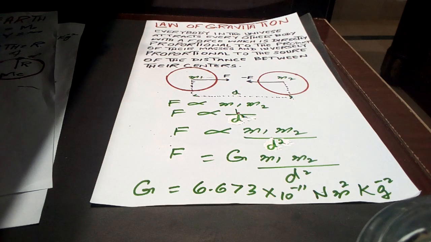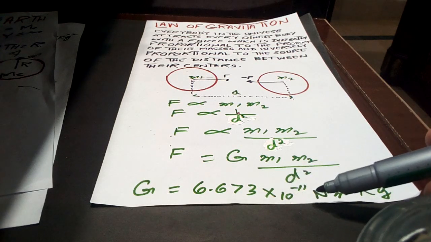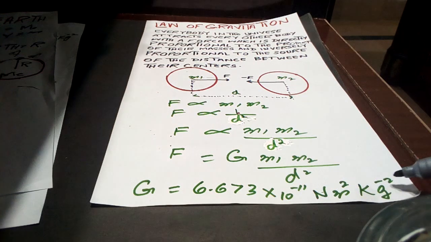If we remove the sign of proportionality by a constant, which is known as the universal gravitational constant and is represented by G, then F is equal to capital G m1 m2 over d square, and the value of G is equal to 6.67 × 10 raised to the power minus 11 Newton meter square per kilogram square.